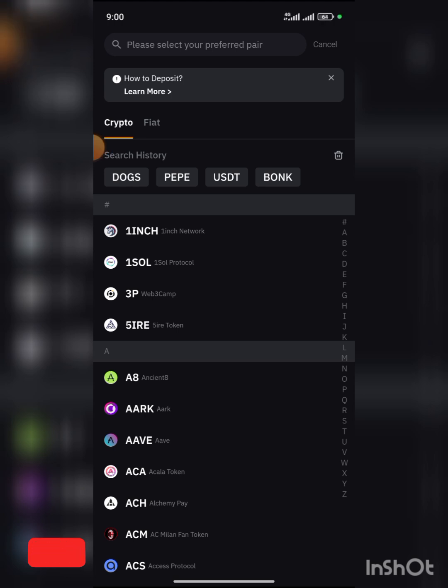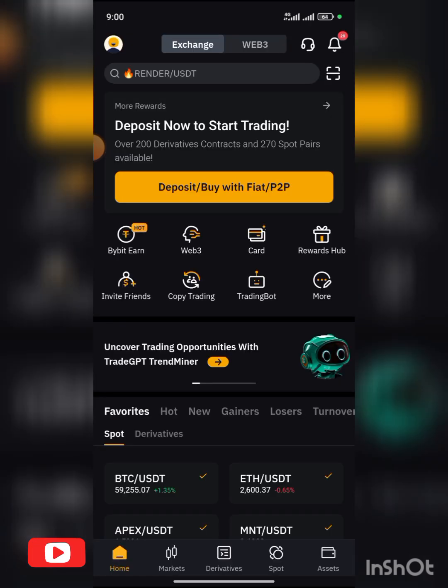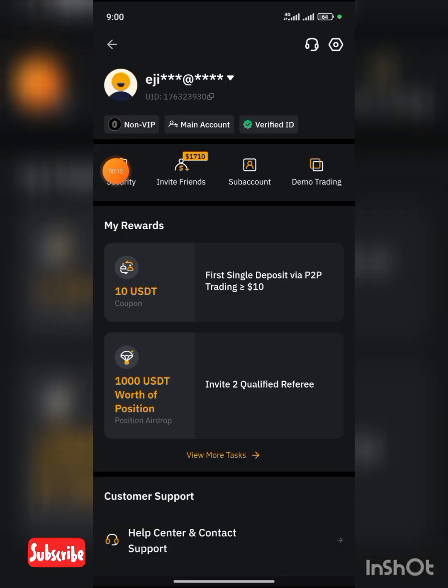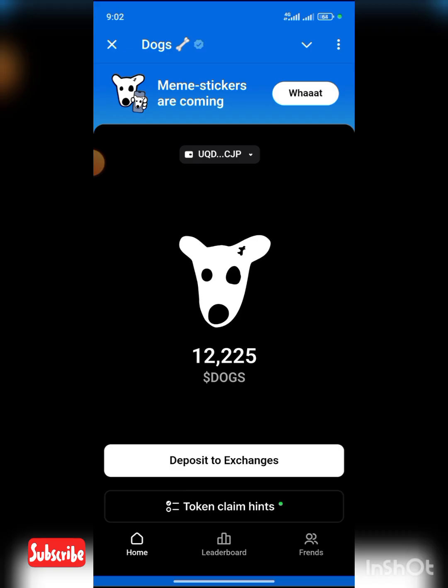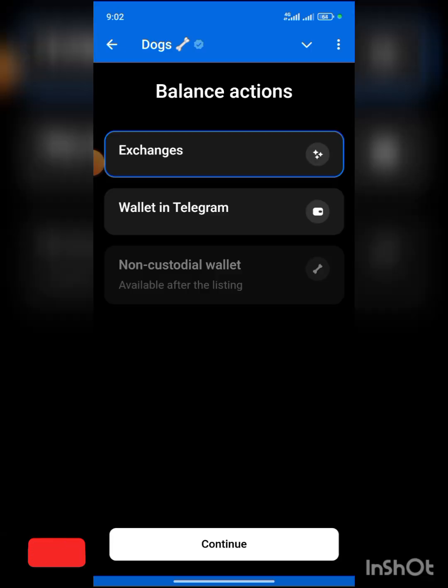So one thing we are going to do now, we are going to get our UID. Our UID, what to do, you come to your profile. This is where your profile is. You can see it there, UID. Write it down. Just write your UID, because it's needed while filling your form in Telegram.